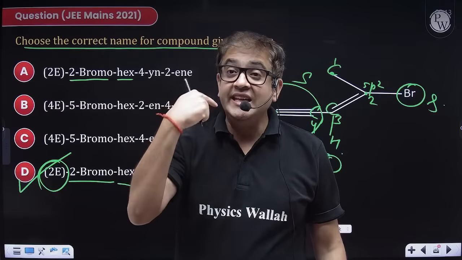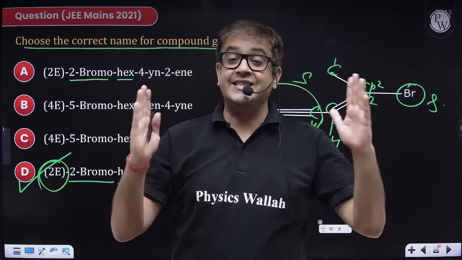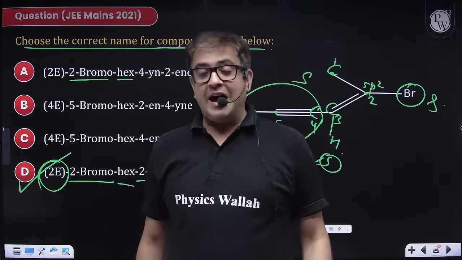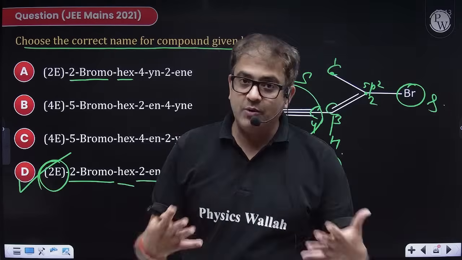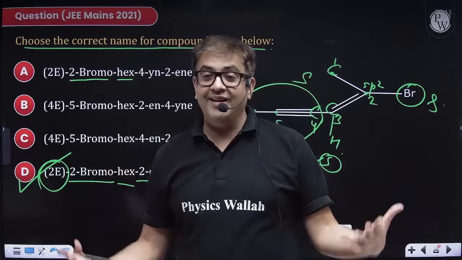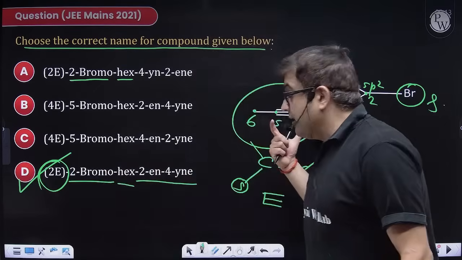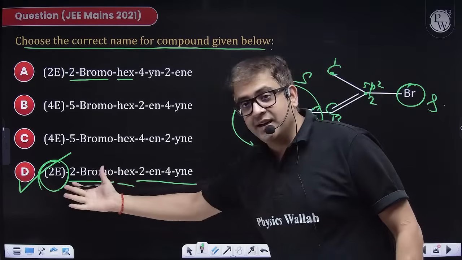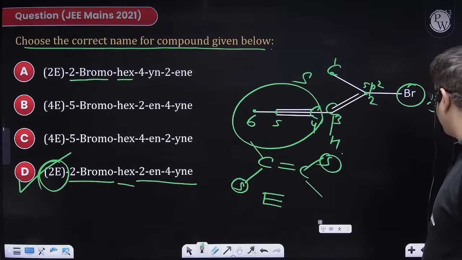Opposite, so E, and if it was on the same side, it is the Z form. So this is what the sequence rule or CIP rule is, to name a geometrical isomer. So the alkene is at the second carbon. So what configuration is it having? 2E. I hope everybody is clear with this also.